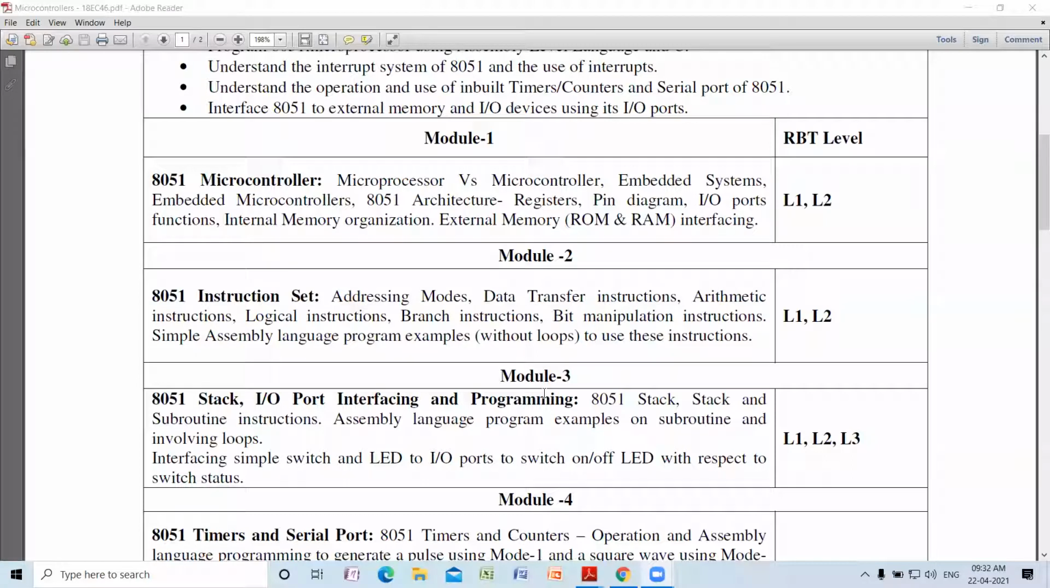At the end of the session, when I deal with the difference between microprocessor and microcontroller, the very important first difference I have already said: microprocessor does not contain inbuilt memory, microcontroller contains inbuilt memory. The second difference, please note down, very important: microprocessor is computationally intensive,